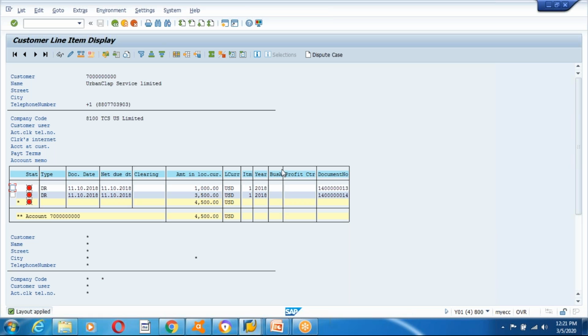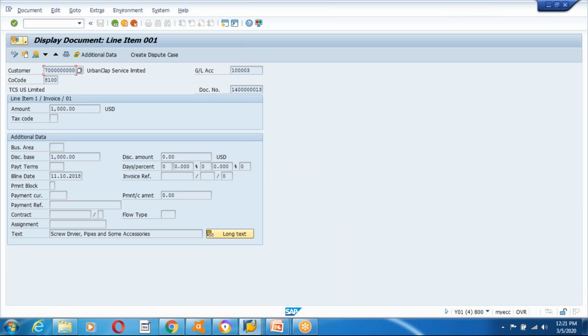But if you see here, business area and profit center are not populated in this report, but when I made the payment against this, see I will double click this, it is going to the FB03 transaction guys. So what is the concept?